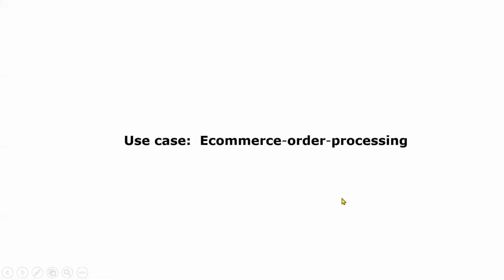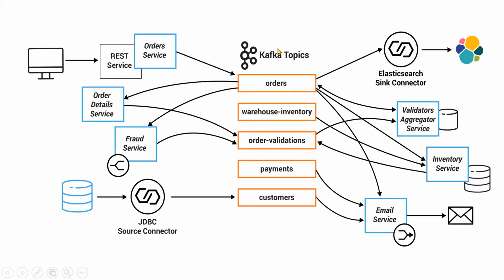So here we have one use case, e-commerce order processing, which you can observe here. In this, for example, we have different Kafka topics, right? One broker can have any number of topics and each topic can have any number of partitions, right? And this example is like microservices. You can see there are different microservices. There is an order service which exposes a REST endpoint to the client, right? So when any client places an order, those orders come to the order topic, right? So the order service is acting like a producer to this order topic.